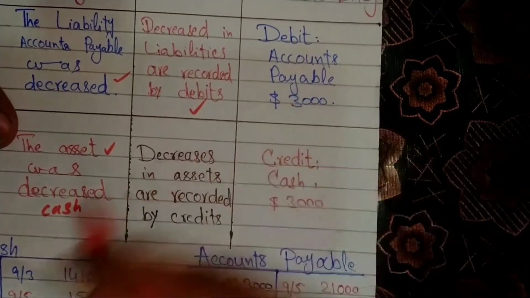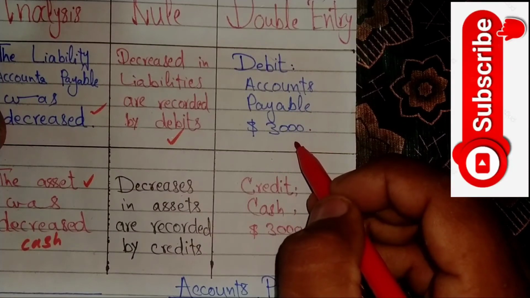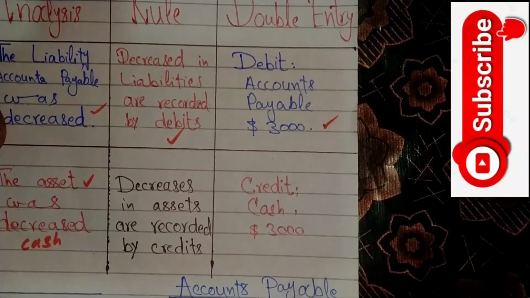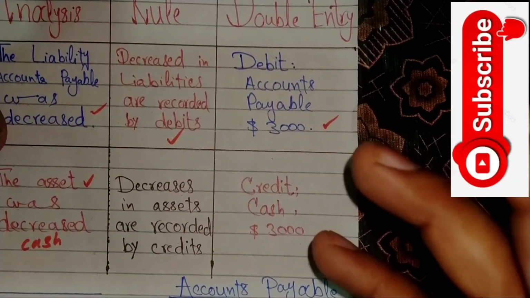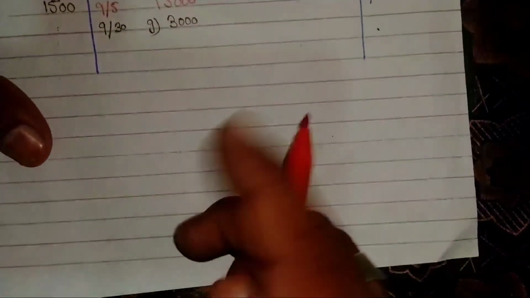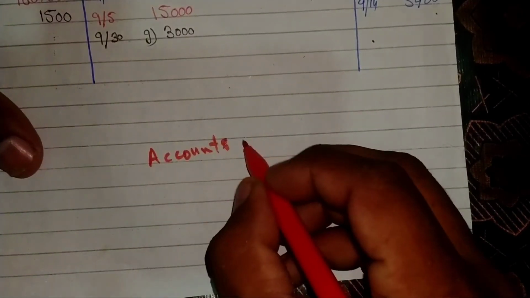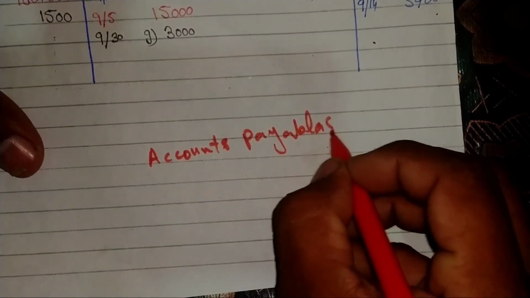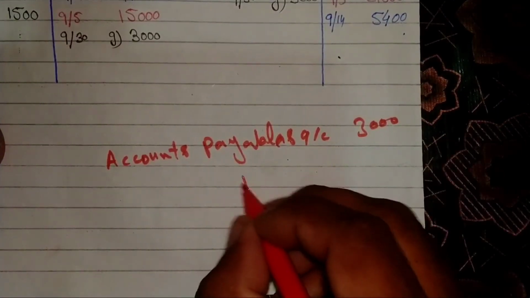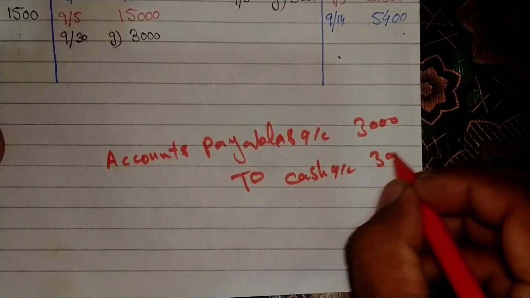In the double entry system, debit accounts payables by $3,000 in general journal account. The second entry of journal account is credit cash by $3,000. The actual entry of this transaction will be accounts payables debit amounted $3,000 to cash account credit by $3,000.